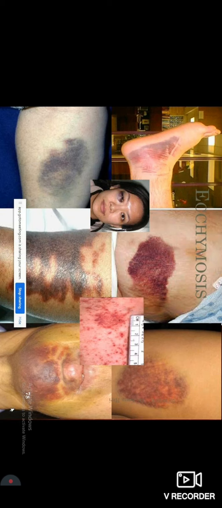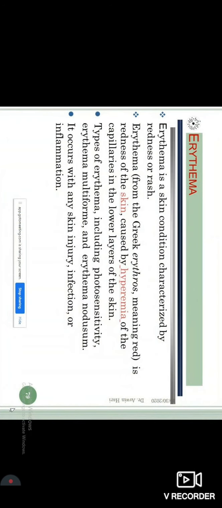I think I've finished ecchymosis. I was about to start erythema. Okay, so I'll start with erythema today. Erythema, as the name suggests, is a skin condition characterized by redness or rash. So it's basically a reddish, angry skin. As the Greek name says, erythros meaning red.